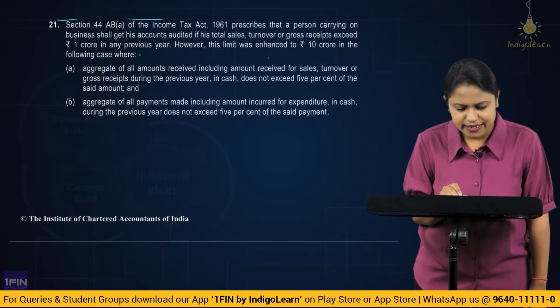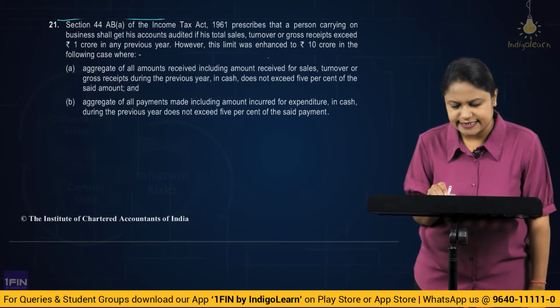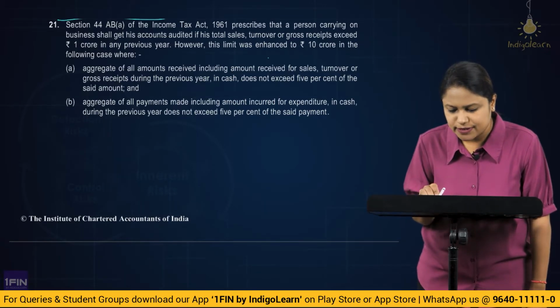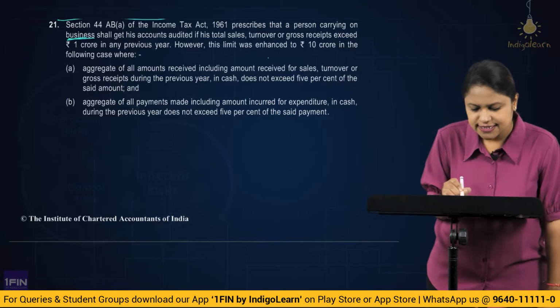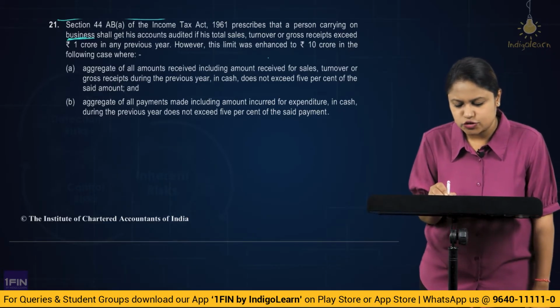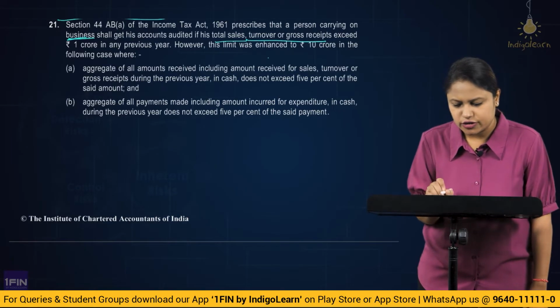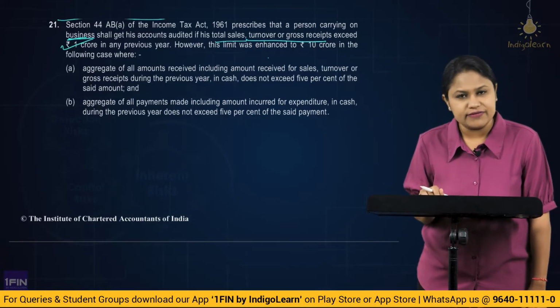Section 44AB, clause A of the Income Tax Act 1961 prescribes that a person carrying on business shall get his accounts audited if his total sales, turnover or gross receipt exceed 1 crore in the previous year.